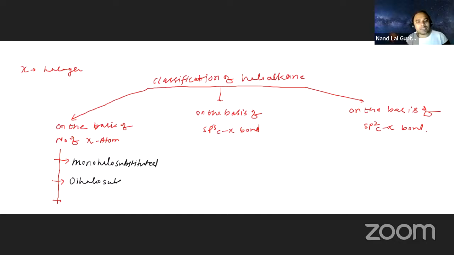And the last one is poly-halo substituted.